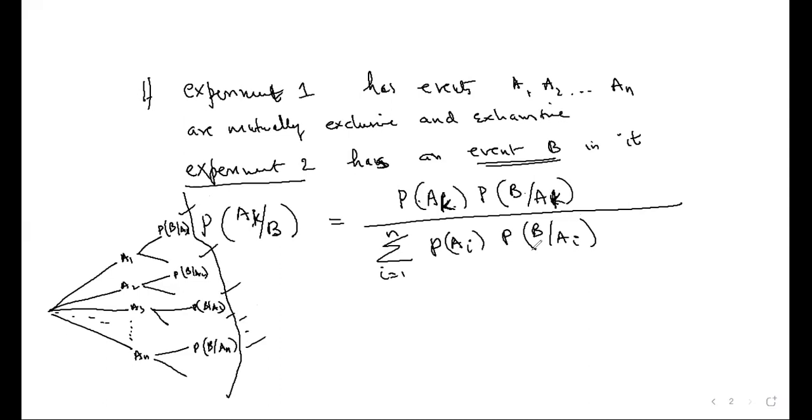So experiment 1 has events A1, A2, etc. AN that are mutually exclusive and exhaustive. That means they do not have any common. A1 and A2 will not have any common, and their union will be the whole sample space. If you add their probabilities, you will get 1.